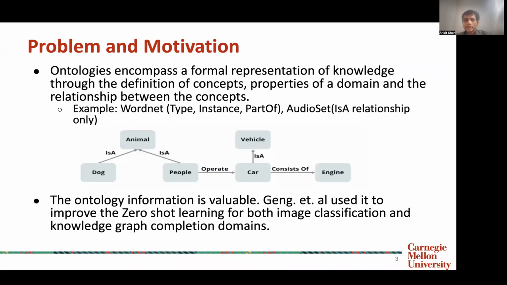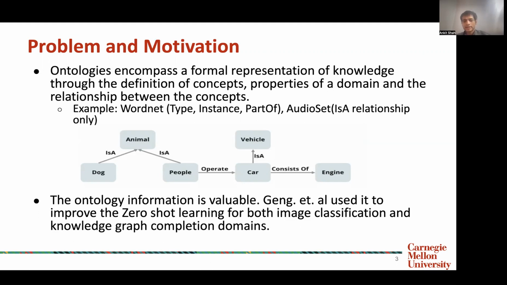Ontology, as we know, encompasses a formal representation of knowledge through the definition of its concepts, the properties of the domain, and the relationships between the concepts. So in this particular case, dog and people are related to animal with an is-a relationship. People is related to car with an operate relationship.